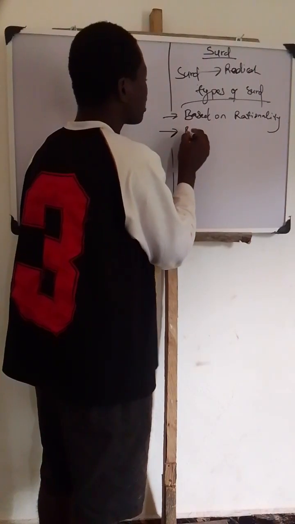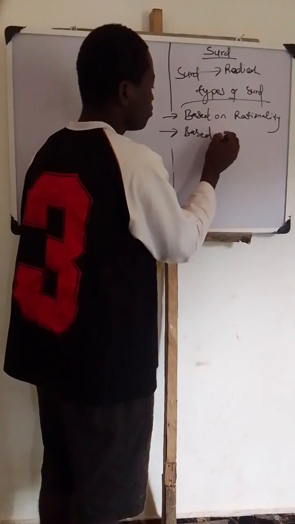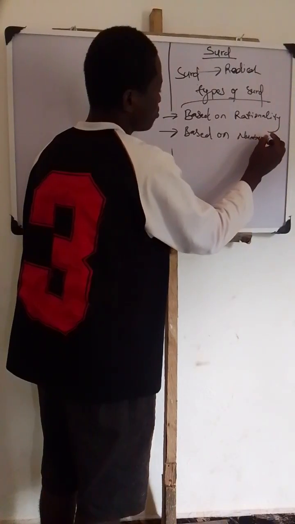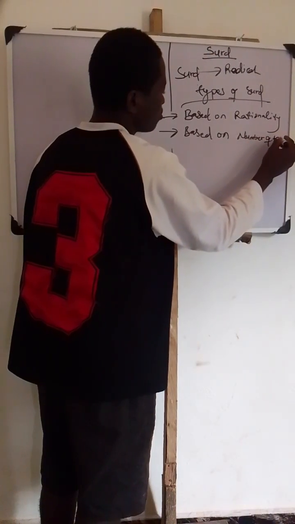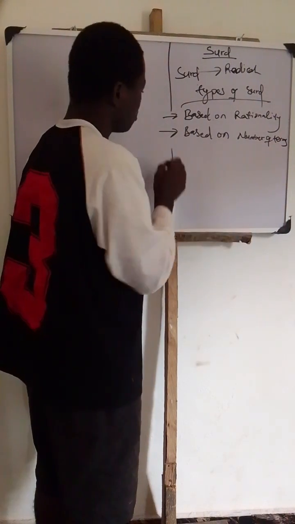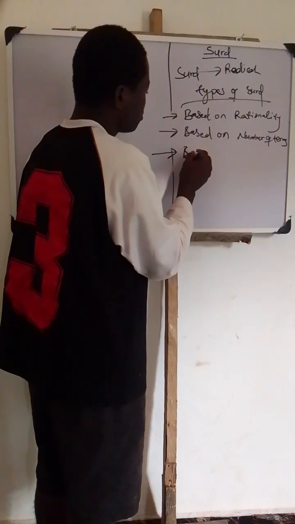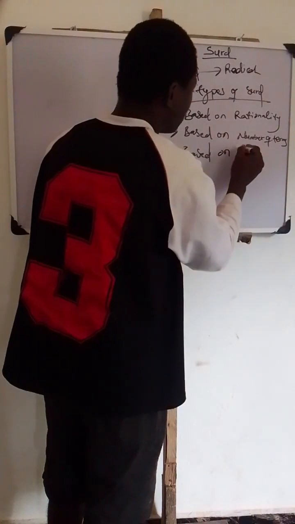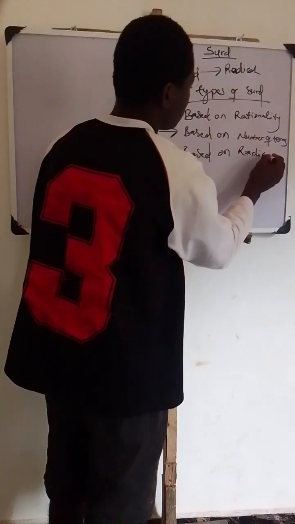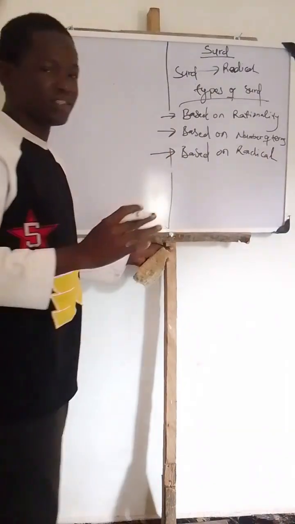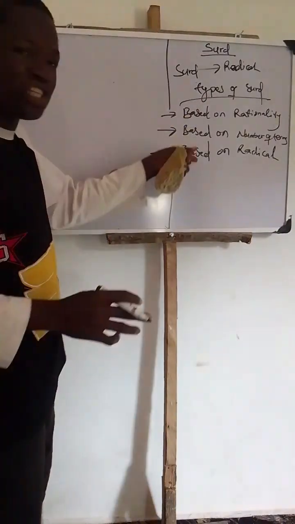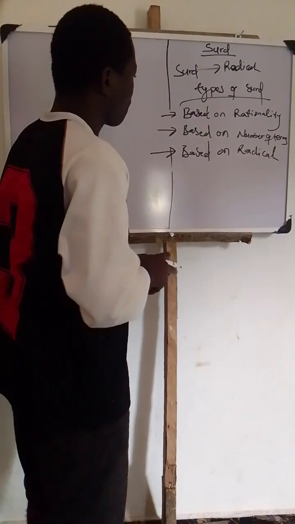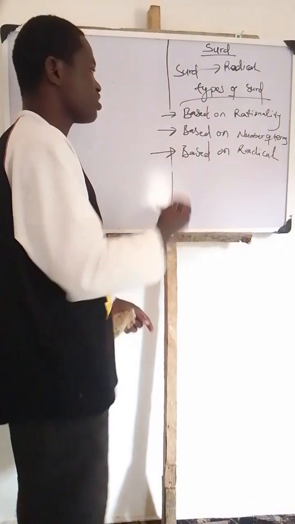Number 2, surds are classified based on number of terms. Number 3, surds are classified based on radical. These are the 3 ways surds can be classified, but each has its types. Just put it down. If you're with your book, you can jot it down.